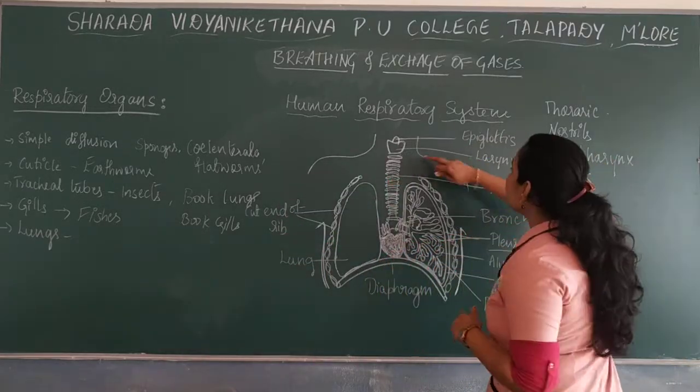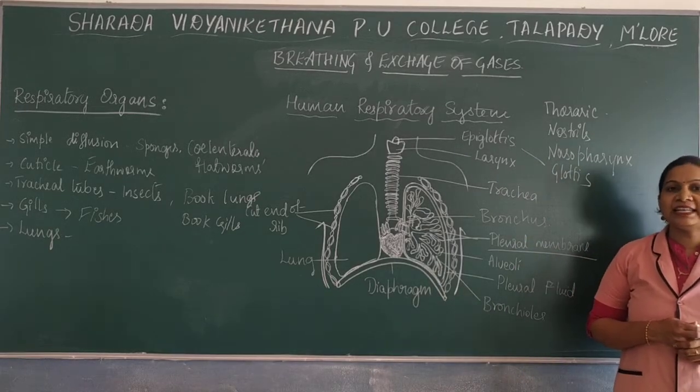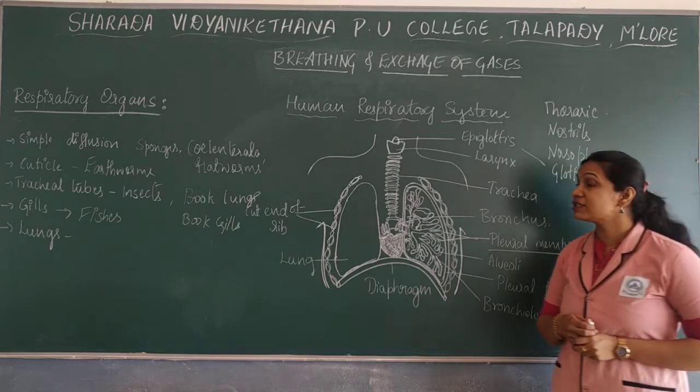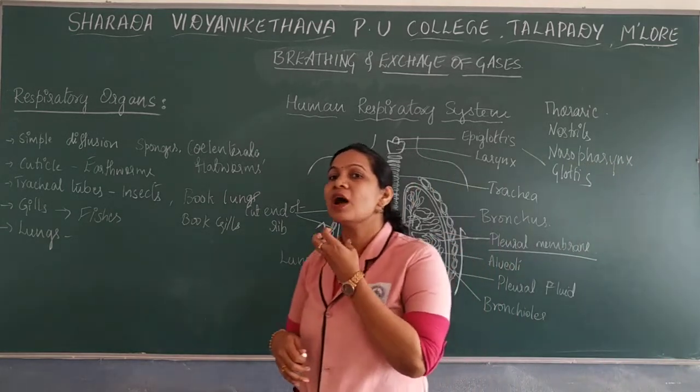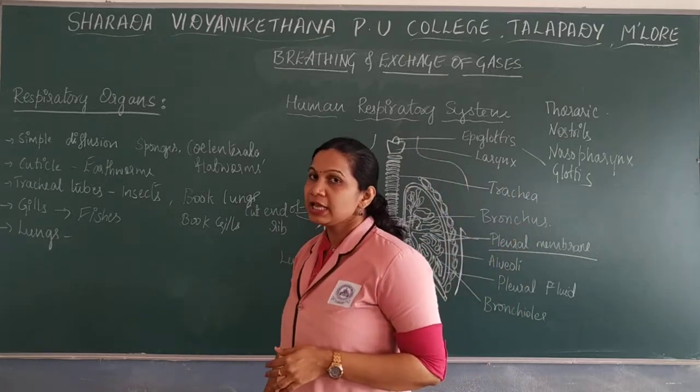Then comes the sound box, the larynx. It is also a cartilaginous structure made up of around 9 cartilages, and sound production is mainly due to the larynx.